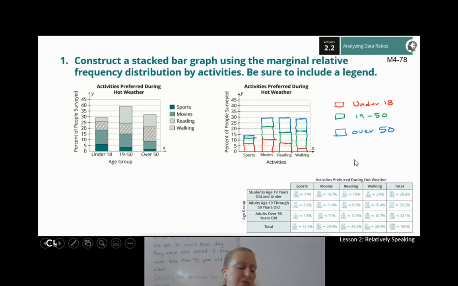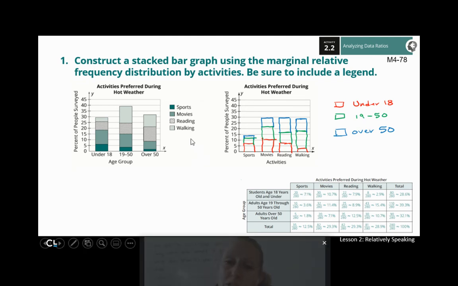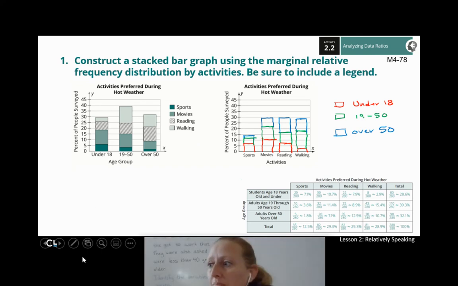Now, again, if you don't have different colors, maybe you could do slashes one way, and maybe for a different category, slashes another way. Maybe you could color some in or leave it blank. It's up to you how you want to make it work. I'm just using different colors. It's the easiest way for me to show it.